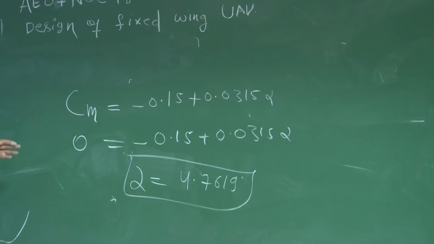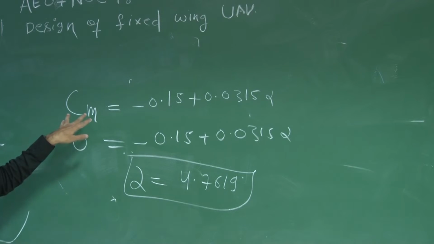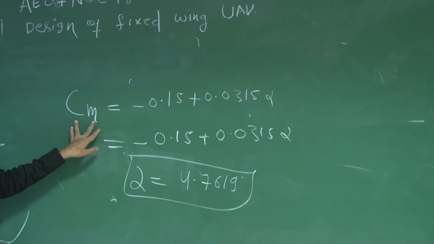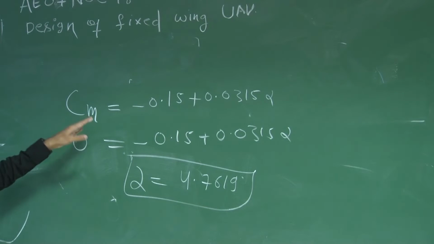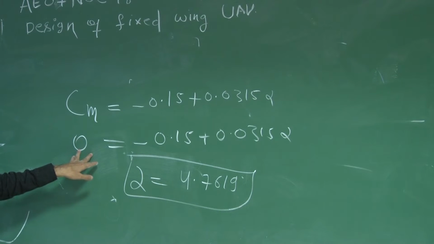In this question you just need to understand what trim is. If you know what trim is, then you can say that the moment is balanced, we have to put Cm equal to 0, and you will get alpha.